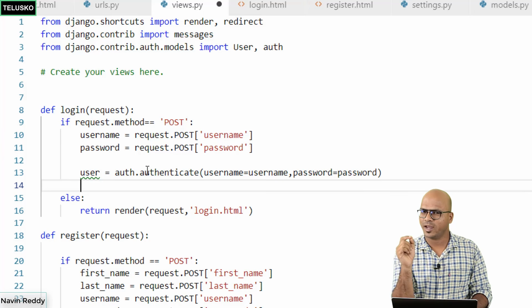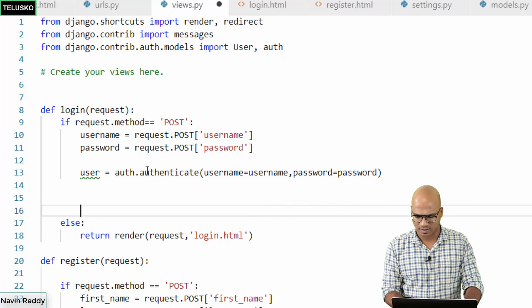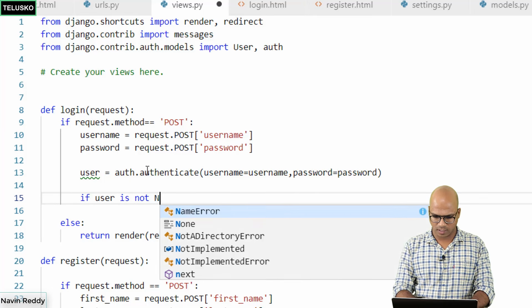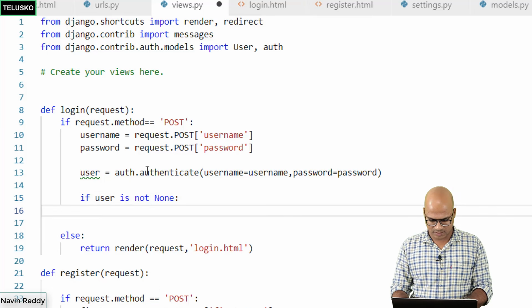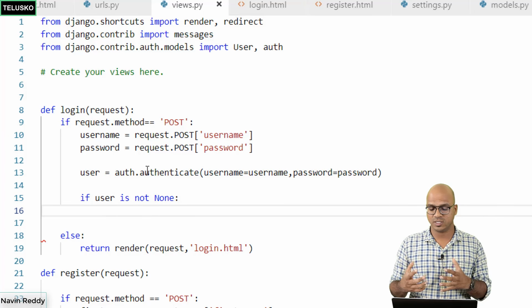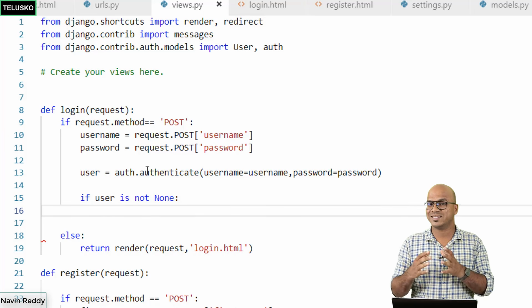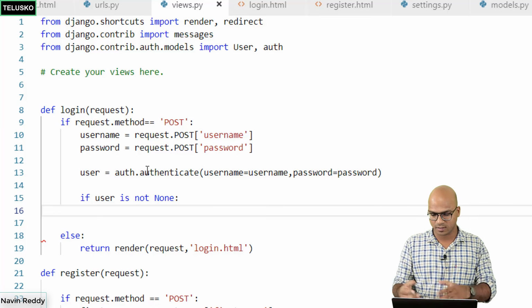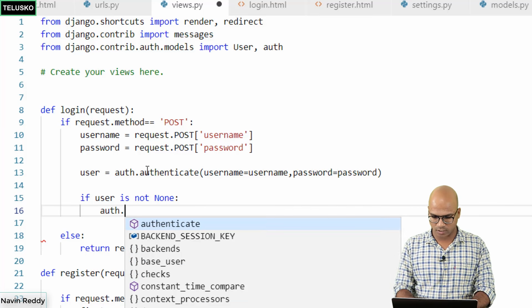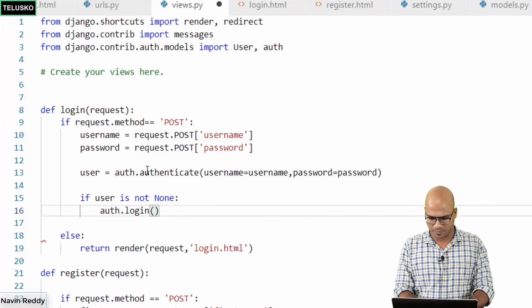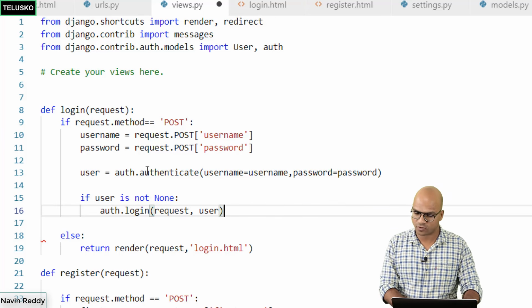So if the same username and password exist, it will give you the user object. That means if you got the object, it's not none. That's what you have to check. So you will check if user is not none. If that is the case, that's how you verify. If this is the wrong username and password, it will give you user none, and that's what you're checking. If it is not none, then you will say auth dot login, because you have to give the login access to the user. And you will pass request for which user, for the current user.